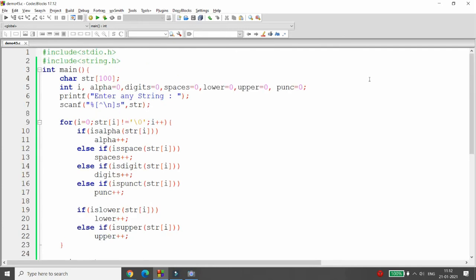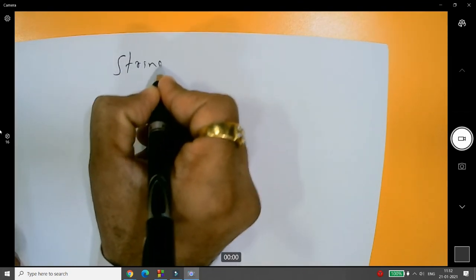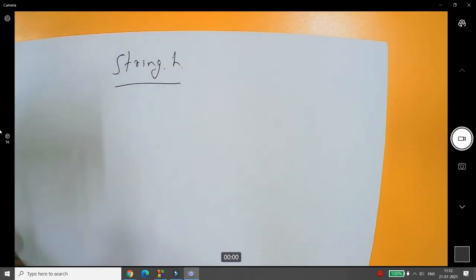This is about the character manipulation functions. You can say the character functions. But sometimes what happens, we need functions to manipulate the string. So sometimes people ask, sir, are there any string manipulation functions available in C? Yes, there are so many string manipulation functions. As obvious, they are available in the header file, that is the string.h header file.